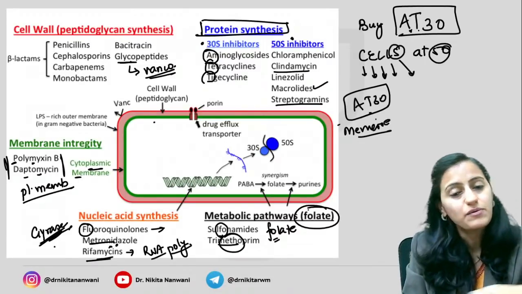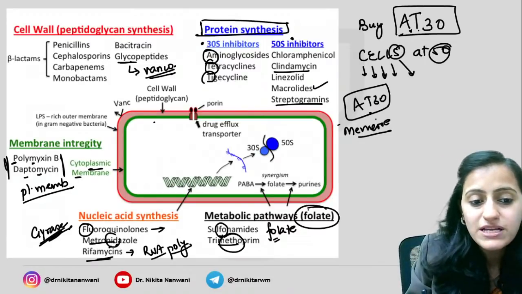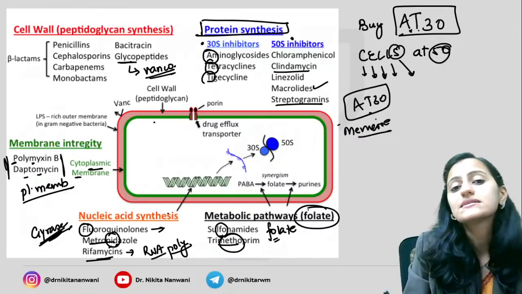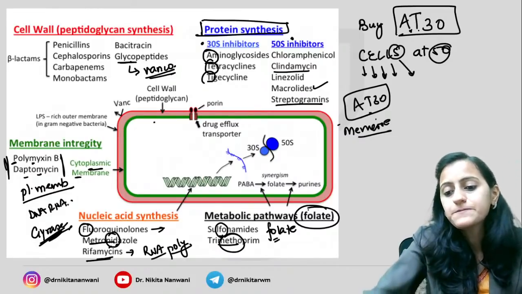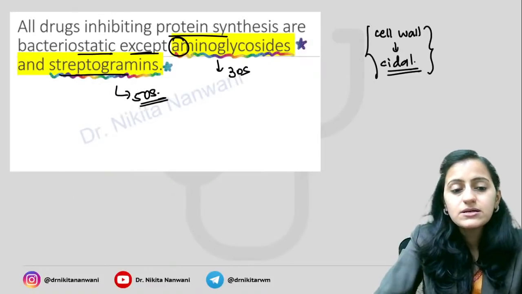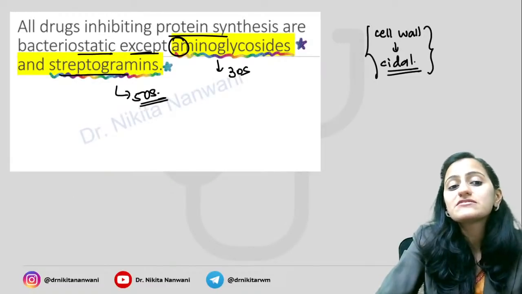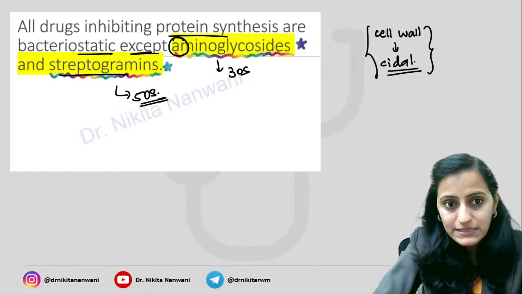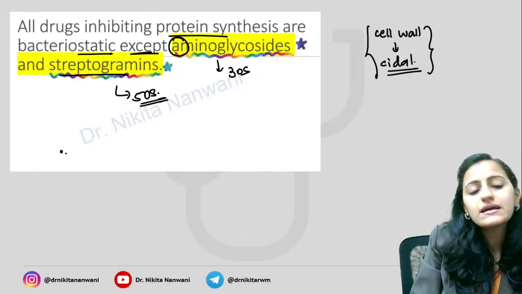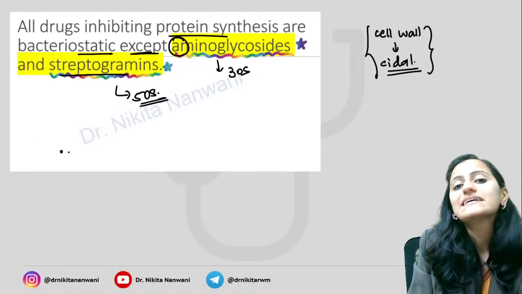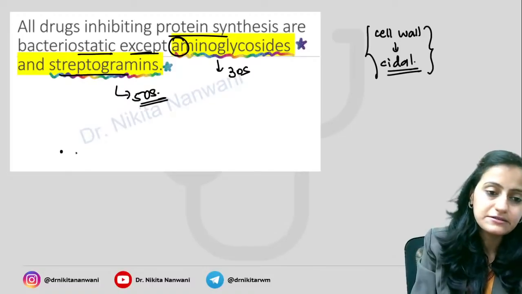Nucleic acid ones: fluoroquinolone, gyrase required for your DNA. Metronidazole, DNA. Rifamycin is RNA polymerase. So this is related to your DNA and RNA. All right. So remember, aminoglycosides and streptogramins are the only protein synthesis inhibiting drugs which are cidal. The rest of them are static.